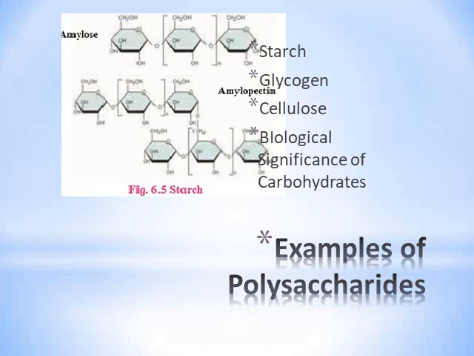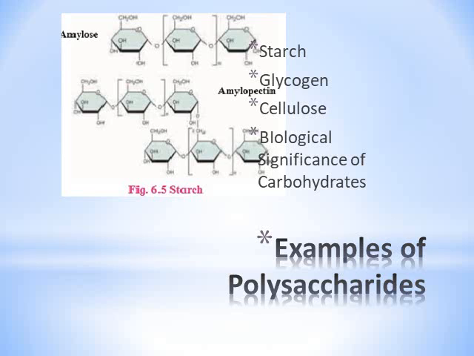Starch. The first polysaccharide is starch. Starch is a stored food in plants. You know, after the process of photosynthesis, this starch is stored in tubers, roots, and fruits. Different parts of the plant store this starch. It exists in two forms, amylose and amylopectin. In the diagram shown here, amylose is shown and amylopectin is also shown. See the difference between these.